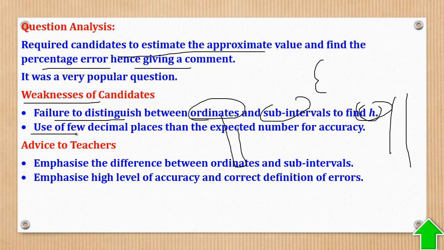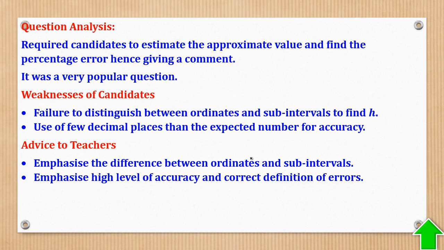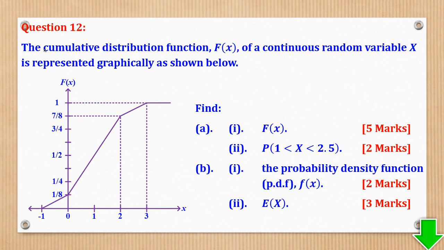Then 2, use of fewer decimal places than the expected accuracy. Using 3 and below in the table is not accepted. Then advice to teachers: emphasize the difference between ordinates and sub-intervals. And 2, emphasize a high level of accuracy and correct definition. Correct definition means exact minus approximate. That's the correct definition of an error.